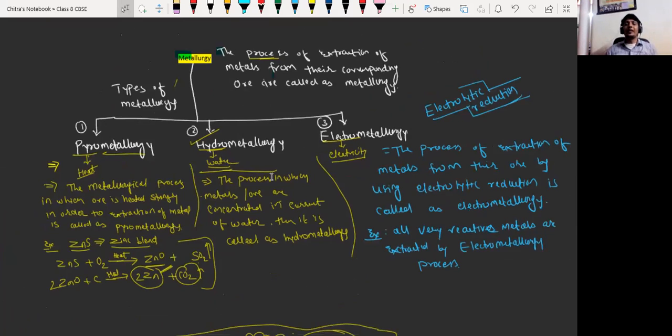So here we have completed metallurgy and types of metallurgy. Okay, now I am going to ask you about doubts. Any doubt?